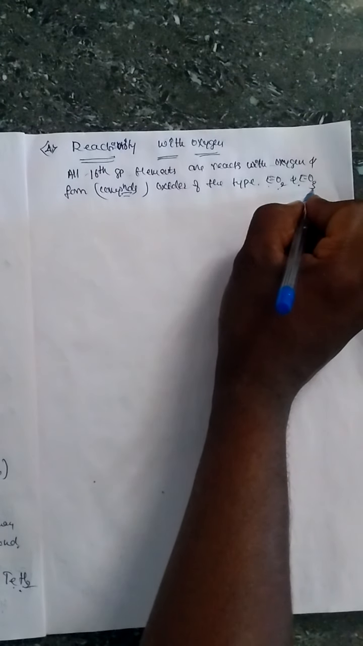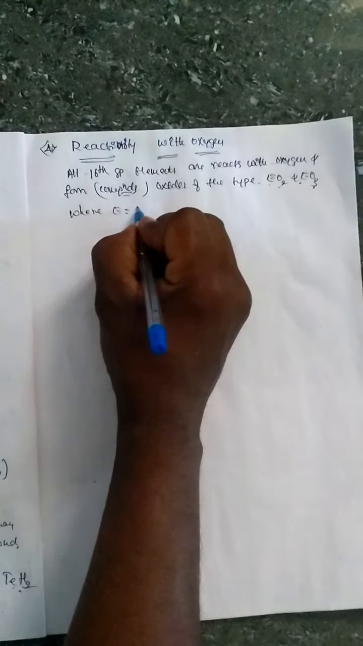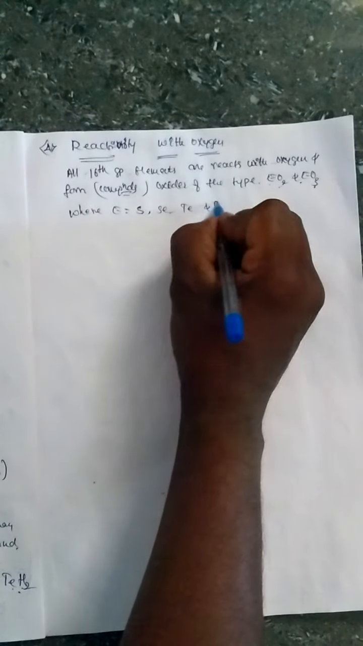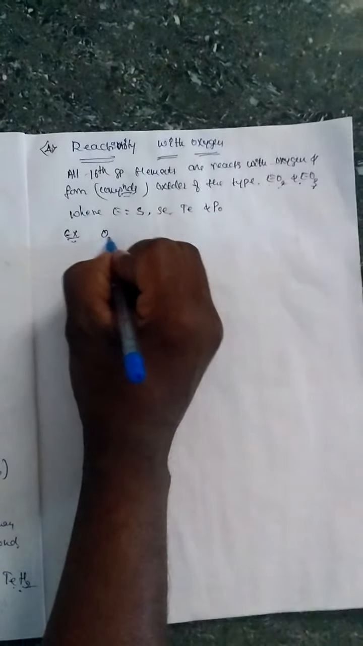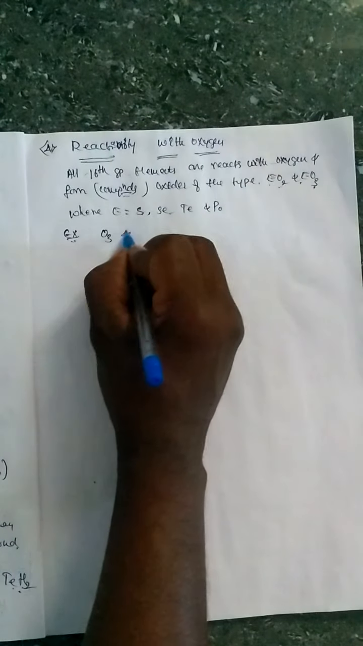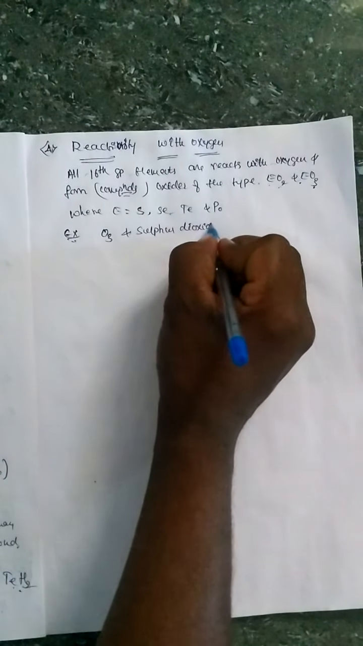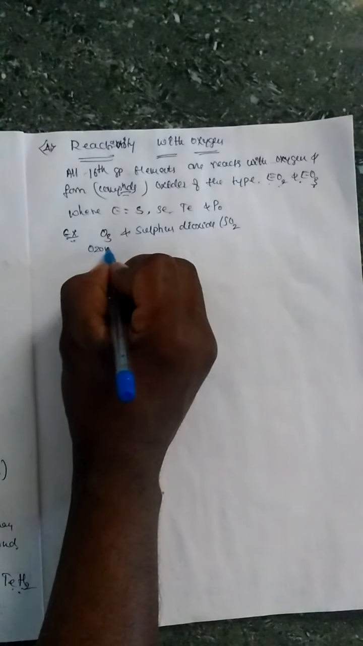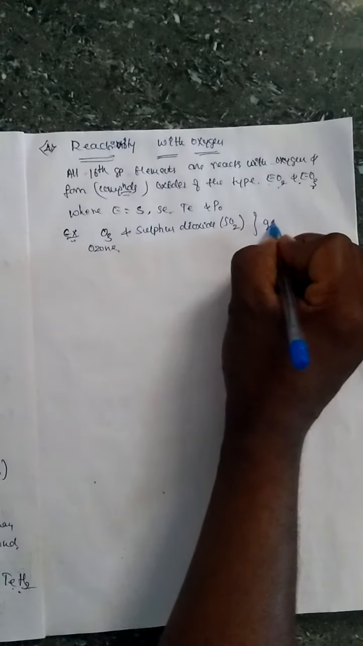Where E is nothing but sulfur, selenium, tellurium and polonium. Now example: O3, trioxygen, and sulfur dioxide, SO2. This is ozone and sulfur dioxide SO2. These two are gaseous in state.